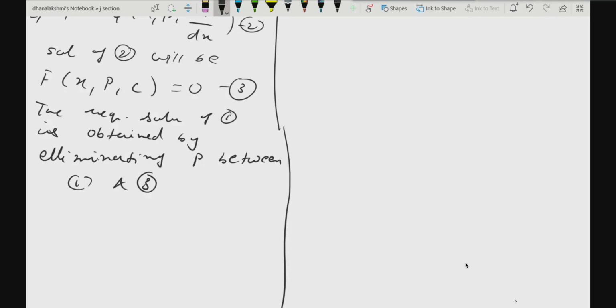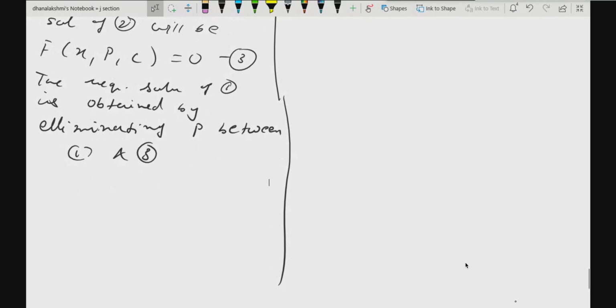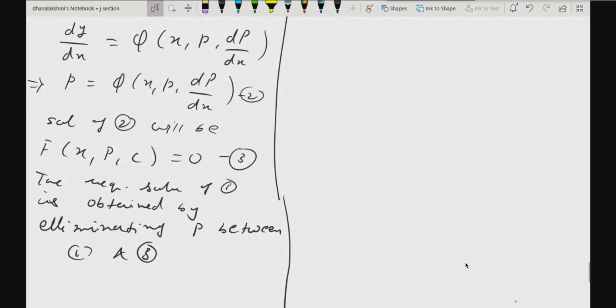Okay, that means look at equation 3 what I have written. It is a solution of 2 which is in terms of x, p and c. So if possible, from equation 3 you write the p value in terms of x and c and you substitute in 1, so that your y will be in terms of x and c only. That is how you will get the required solution. Understood, all of you, the procedure here? Yes, ma'am. Okay, so when it is solvable for y, what you need to do? You need to write y on one side and remaining things on the other side.